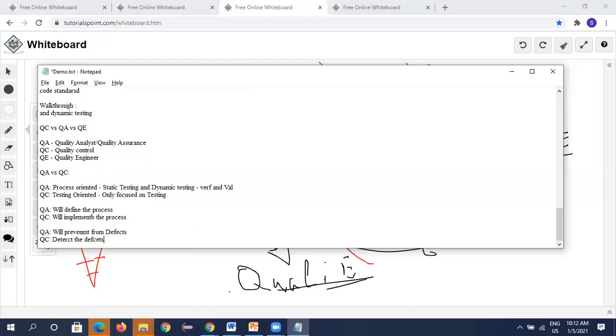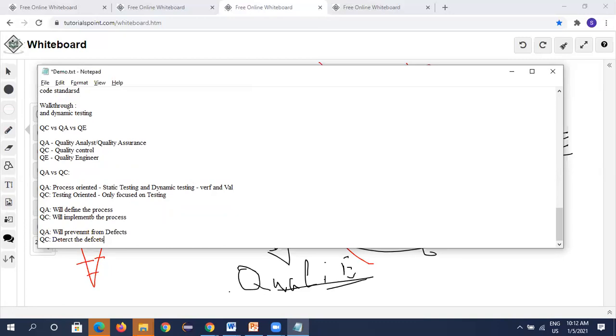He is involved only in testing. QA is process oriented, meaning he is involved in static testing and dynamic testing, that is, verification and validation. Both are covered under QA. Under QC, it's only testing. QA will define the process, whereas QC will implement the process defined by QA, and QA will try to prevent